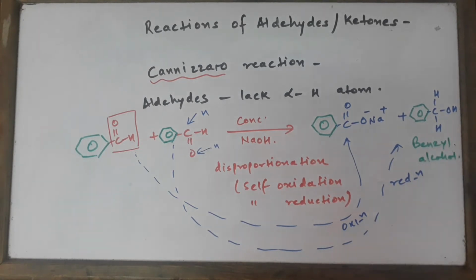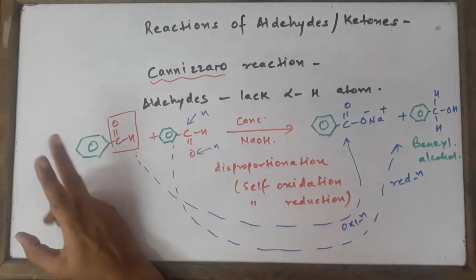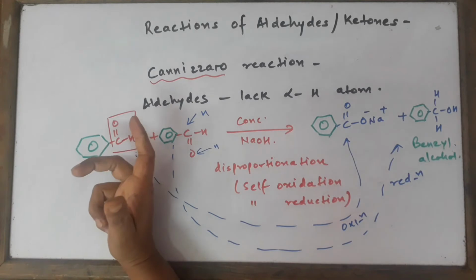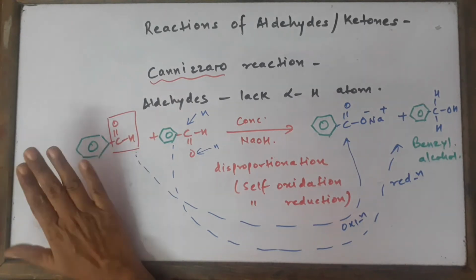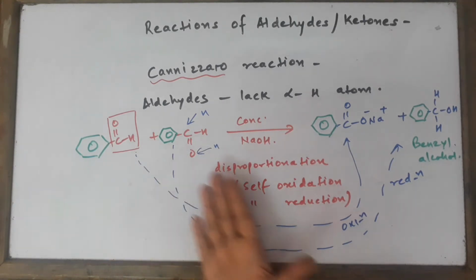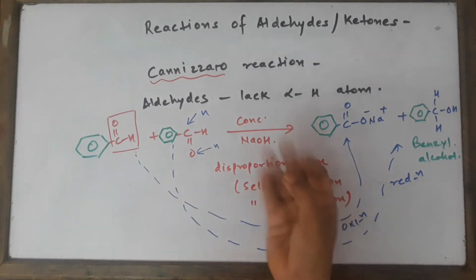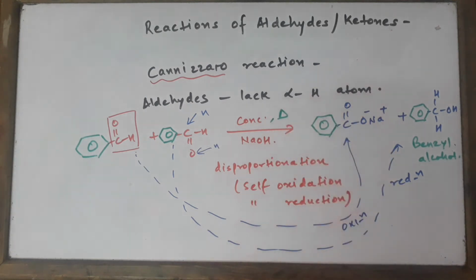So I'm sure this is clear now. Aldol condensation is undergone only by those aldehydes or ketones which have alpha hydrogen atom, and those aldehydes which do not have alpha hydrogen atom will be undergoing self oxidation and self reduction in the presence of concentrated NaOH. And the most important thing is you have to heat this also, otherwise if you don't heat, the reaction won't be taking place.